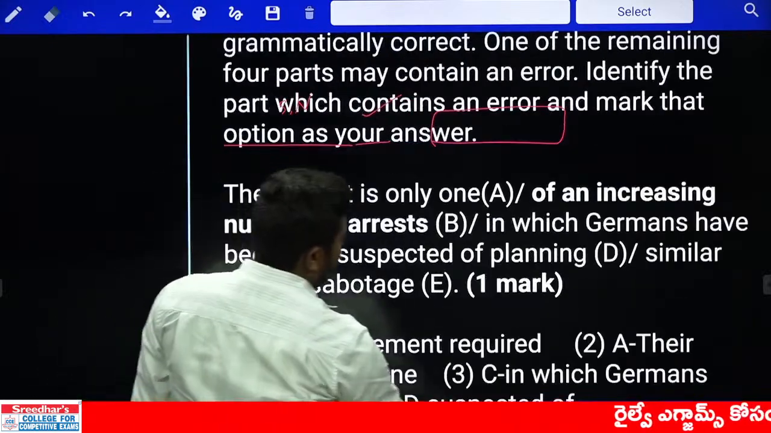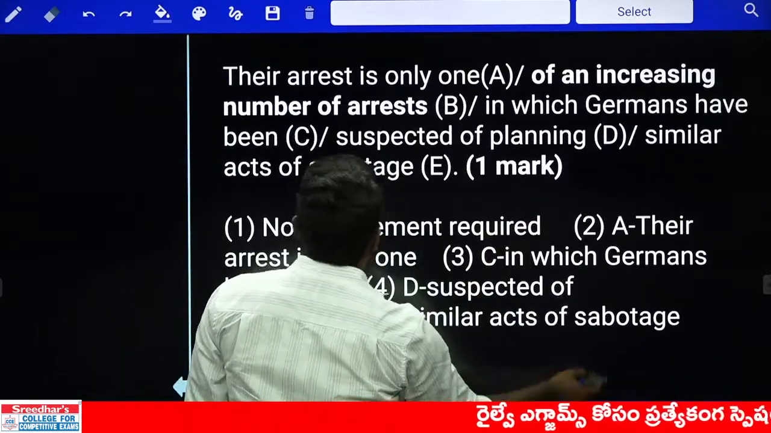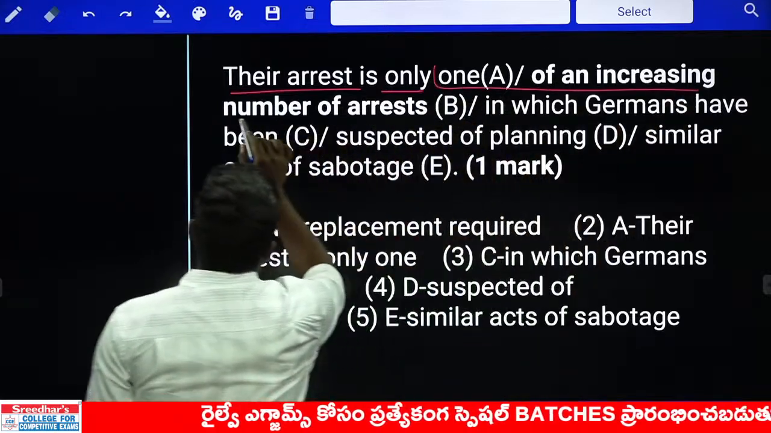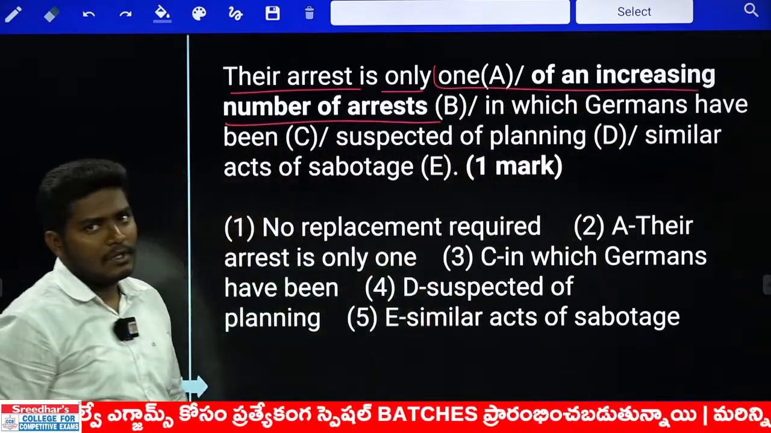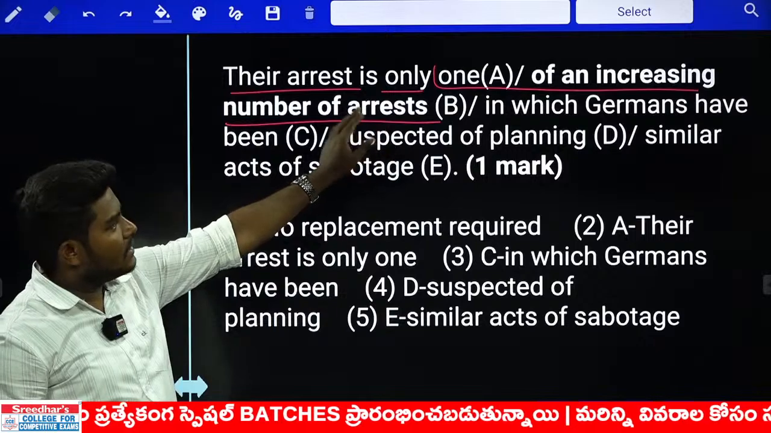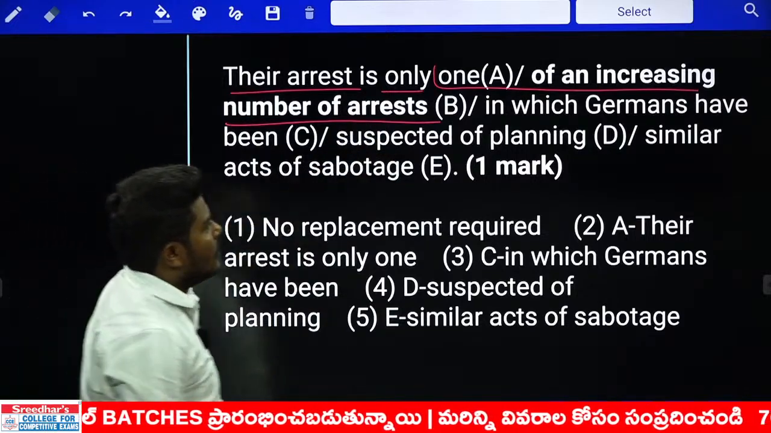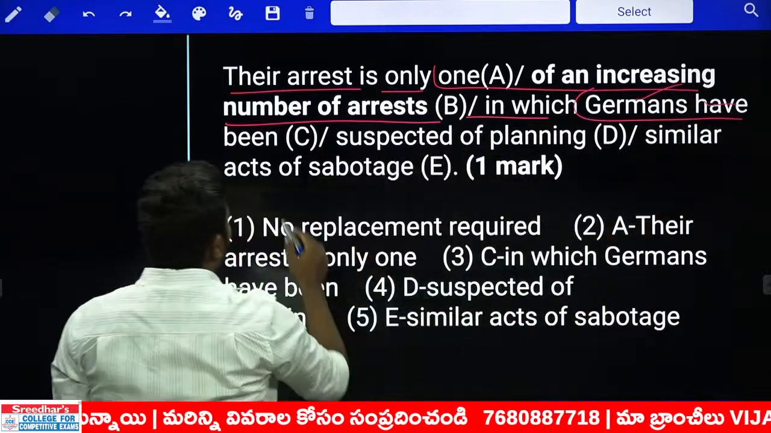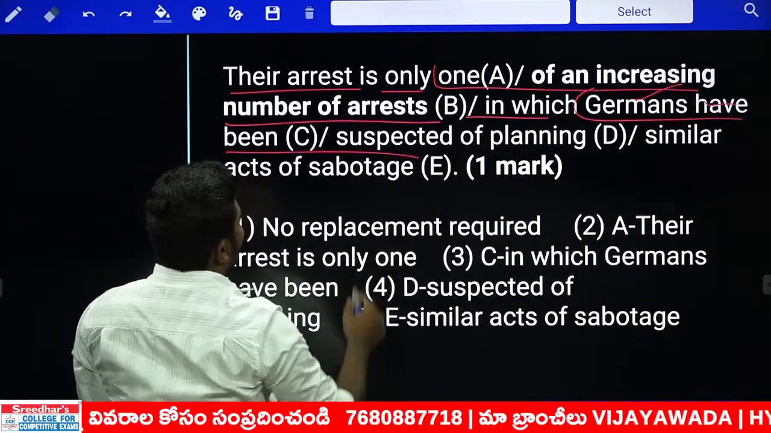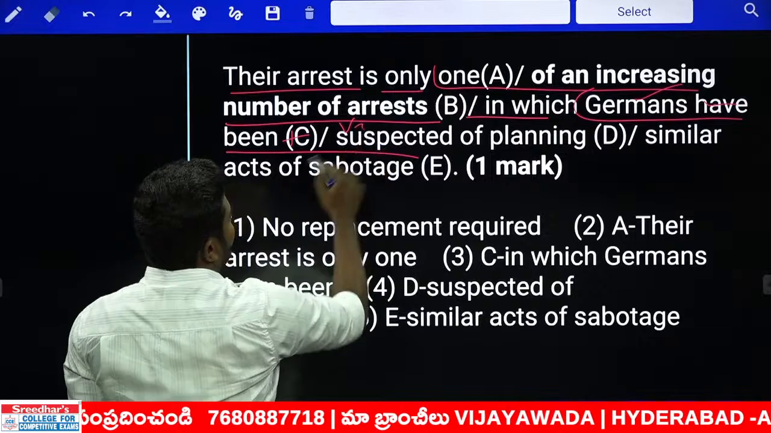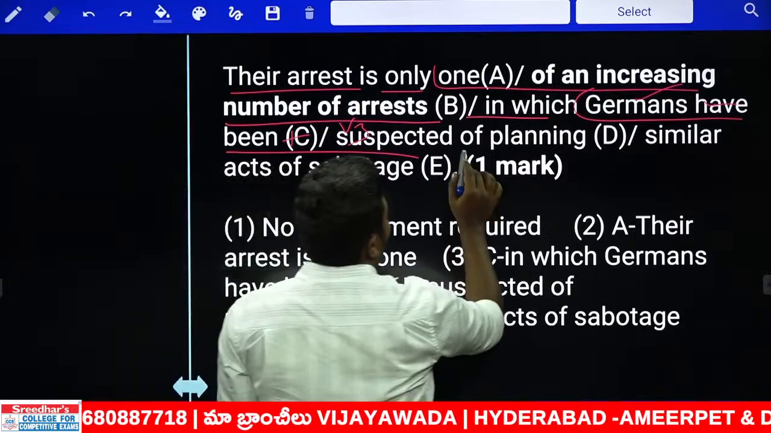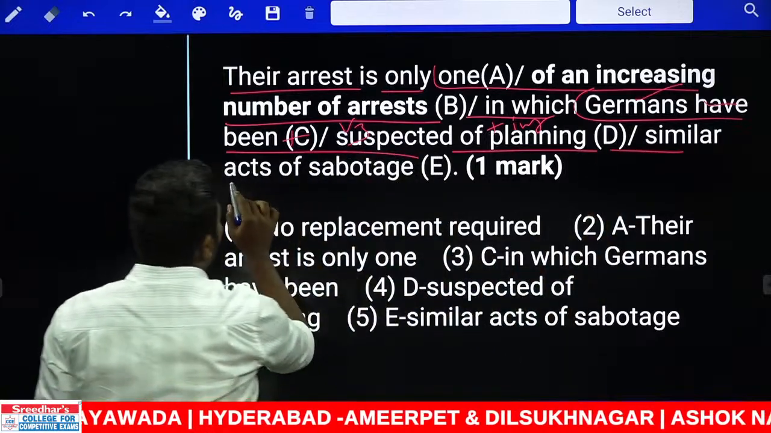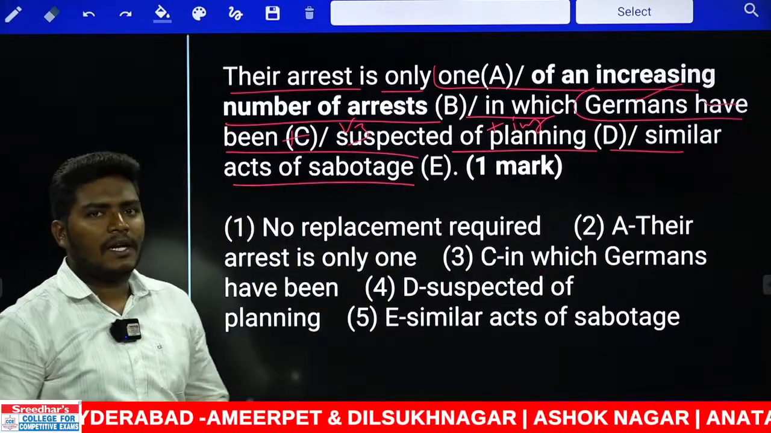And now, if you look at the sentence carefully, there is a combination given as their arrest is only one of an increasing number of arrests. Again, there is a plural combination, increasing number of arrests. And in continuation, in which Germans have, Germans is plural, followed by have. Germans have been suspected. Have been can be used with V3. Germans have been suspected of planning. Of should be followed by ing. Okay. Of planning similar acts of sabotage. Sabotage is nothing but like an attack here.